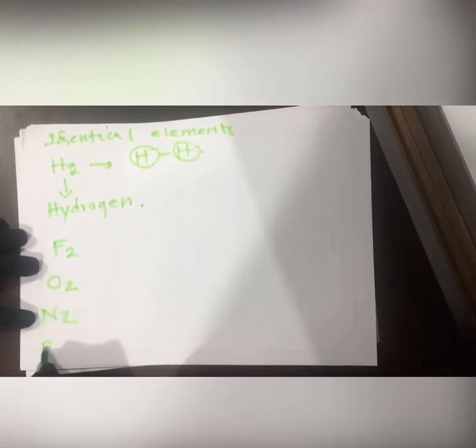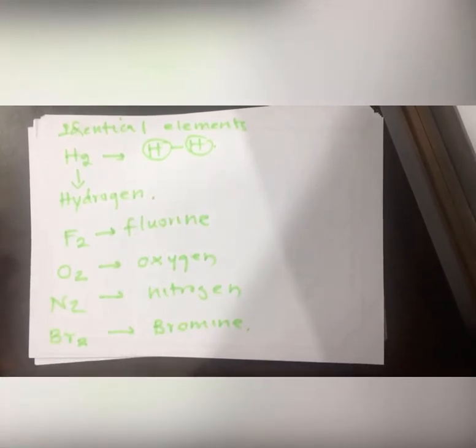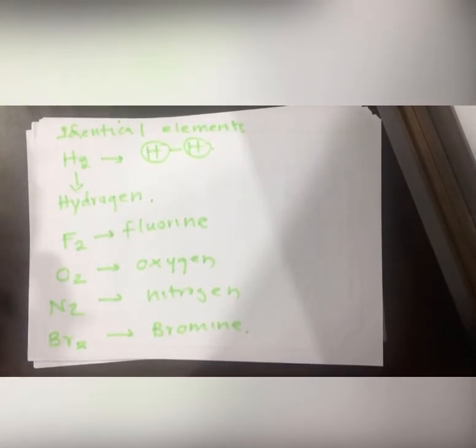Like that, F2 is fluorine, O2 is oxygen, N2 is nitrogen, Br2 is bromine, with no change in the name.